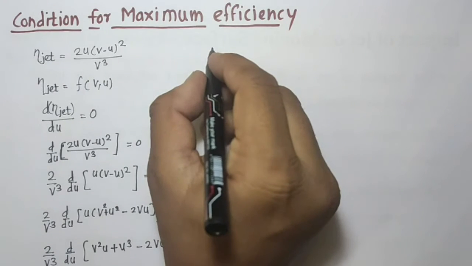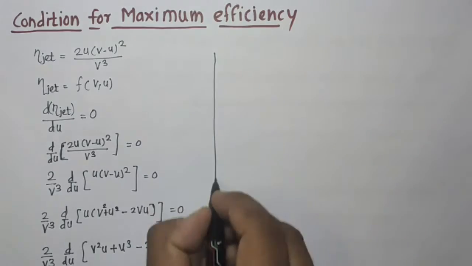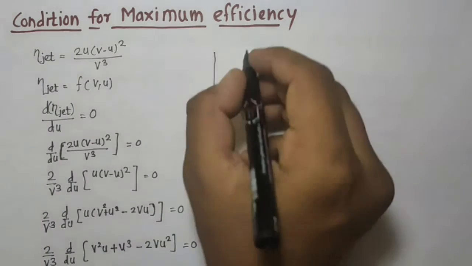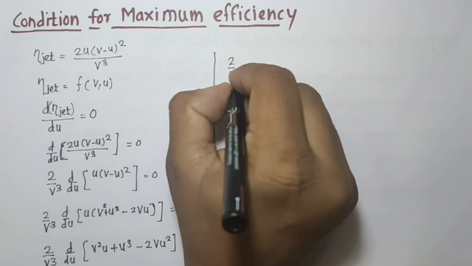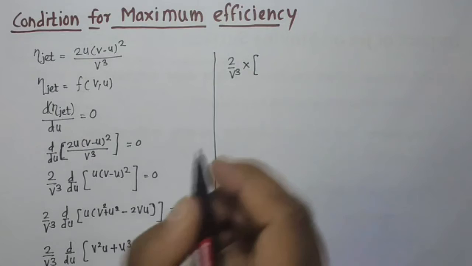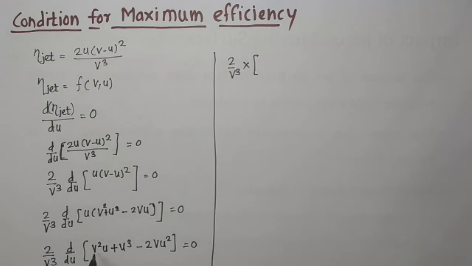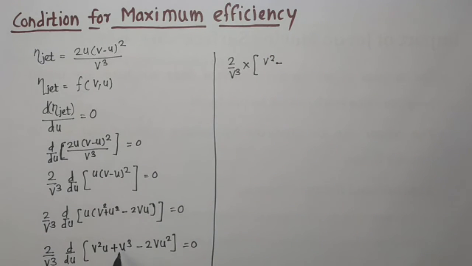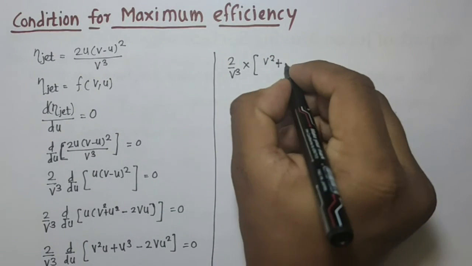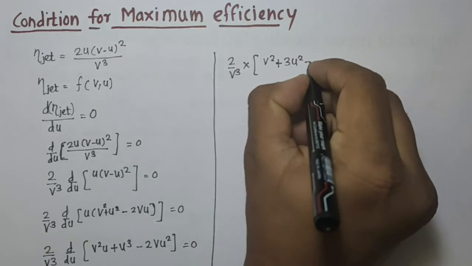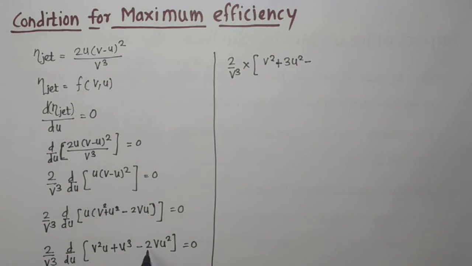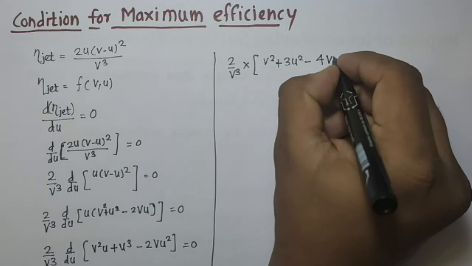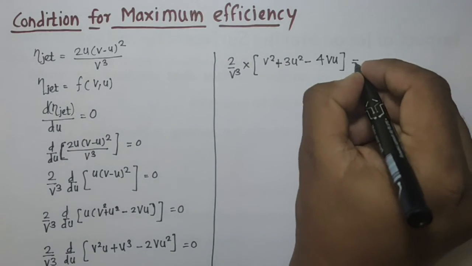Now we will differentiate this equation. 2/v³ into, in bracket, the derivative of the first quantity v²u with respect to u is v², plus 3u², minus the derivative of 2vu², which is 4vu, bracket complete, is equal to 0.